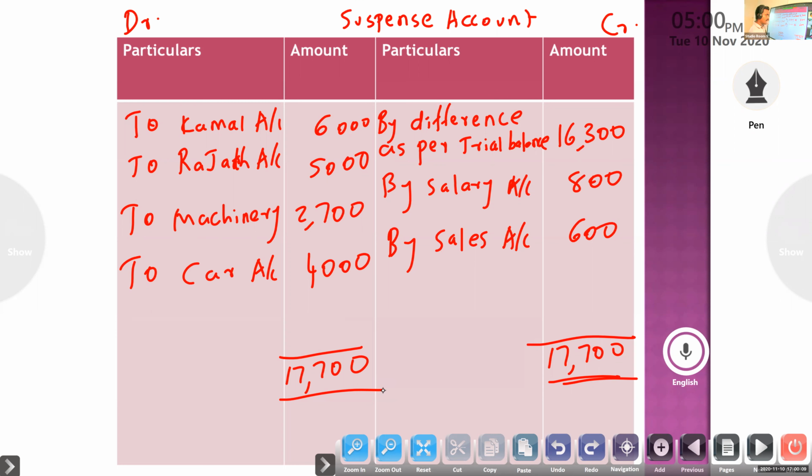So we studied the first question. If it is less, we have to write the same entry. Discount recorded, not posted. If it is posted, then we have to open the suspense. Here, discount allowed to REMA rupees 700 was recorded in the books as rupees 70. So what will be the journal entry? Only discount to REMA.